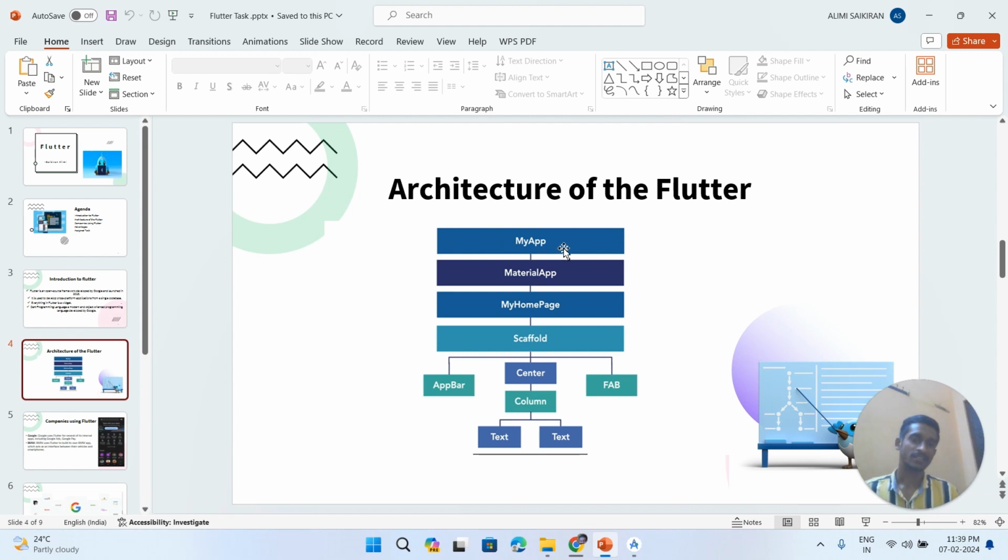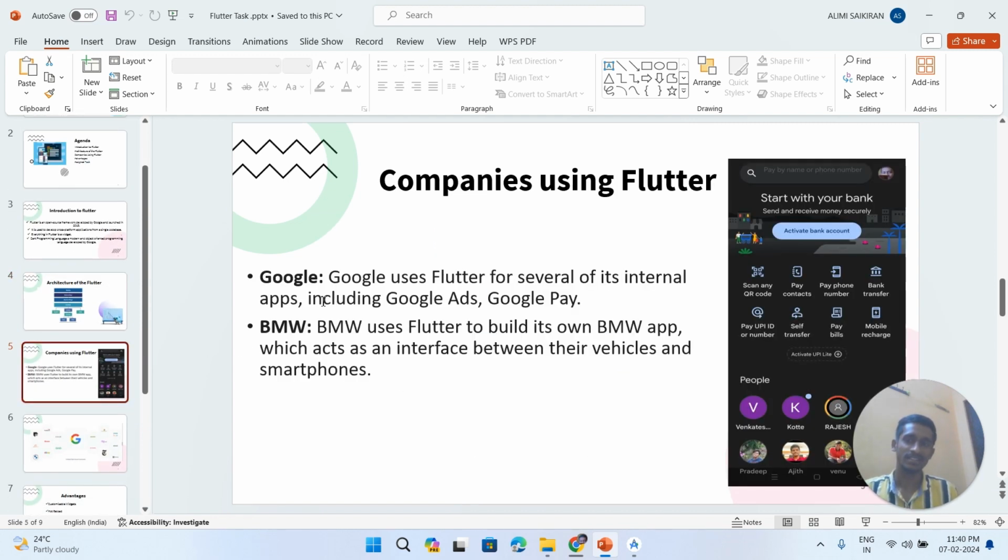Coming to the architecture of Flutter, everything is made up of widgets and it is in a hierarchical manner. The widgets form a widget tree, like the root widget and the child widgets, in a hierarchical structure like the scaffold widget. The scaffold widget consists of three child items like the app bar and the center. The app bar is used to display the title of our app, and the center child is used to place our UI components or elements. FAB stands for floating action button. It is optional.